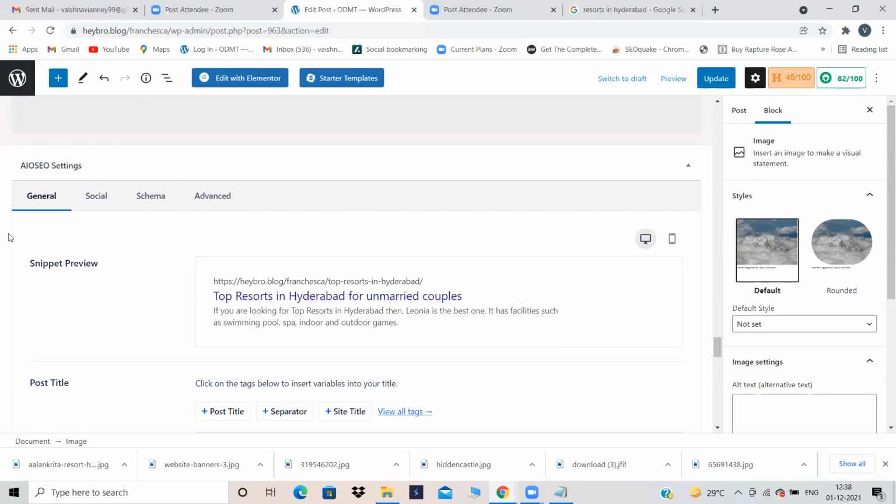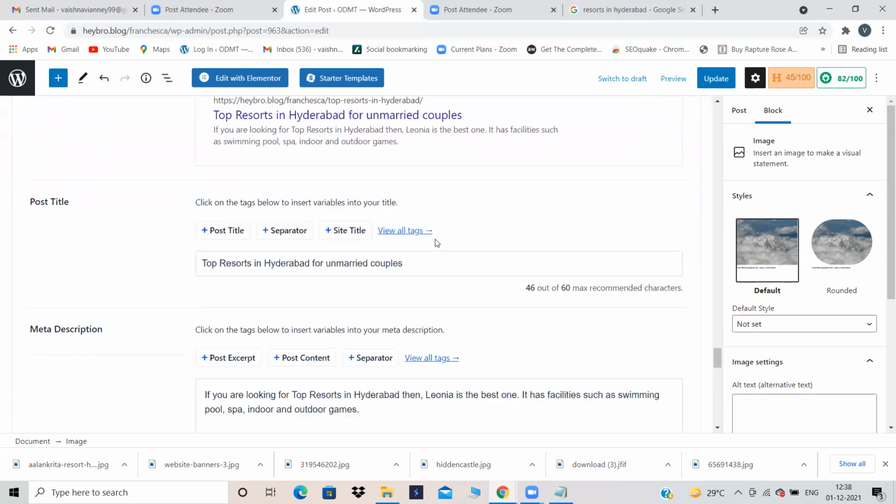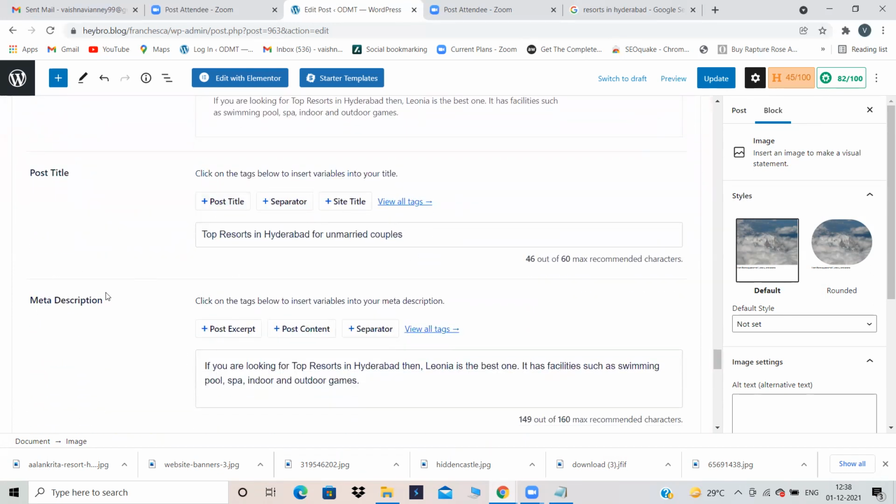After you install and activate, these settings are going to appear, no matter whether it is a home page or any other page. 100% these settings will appear. So what you have to do over here is give your post title and meta description. What is post title and meta description?